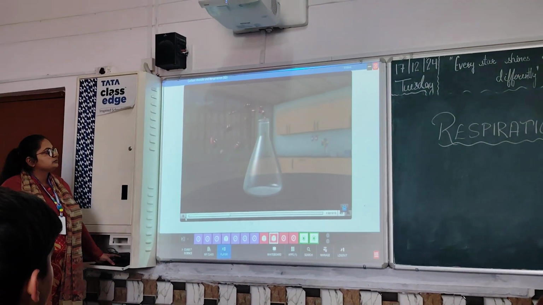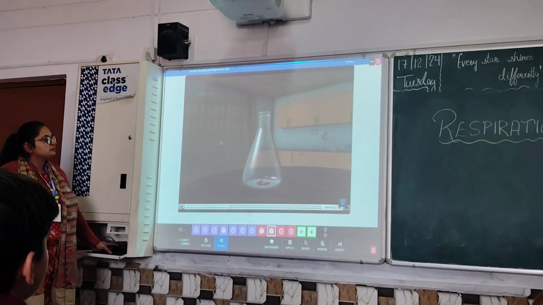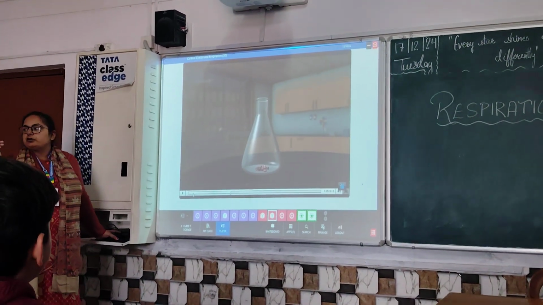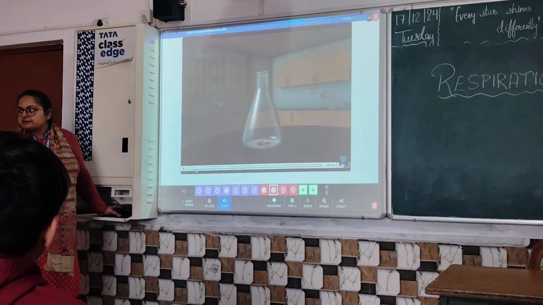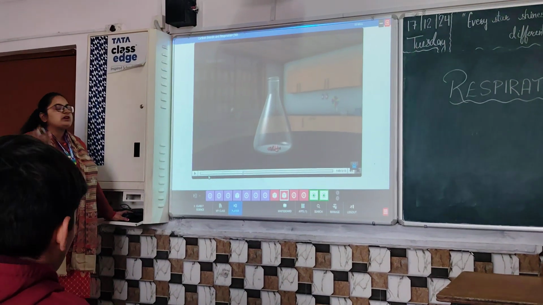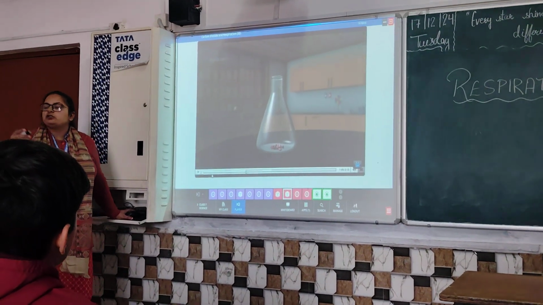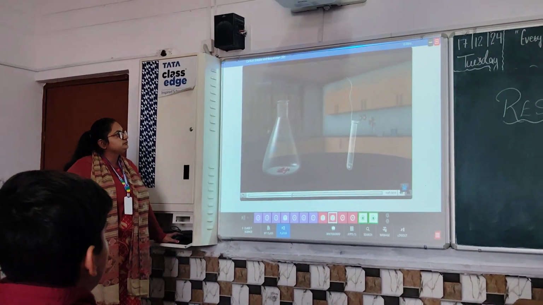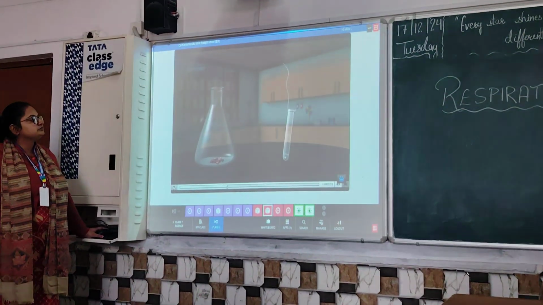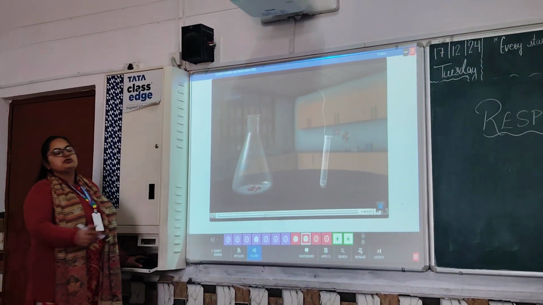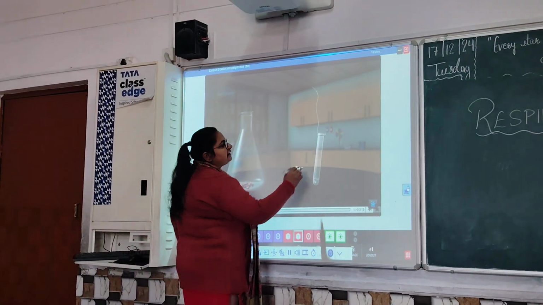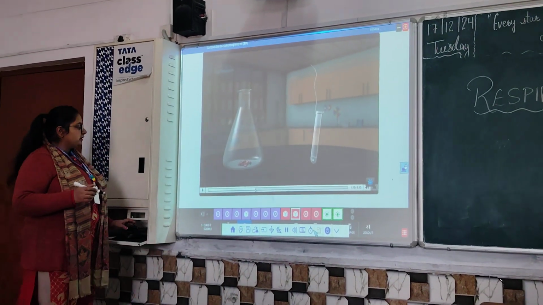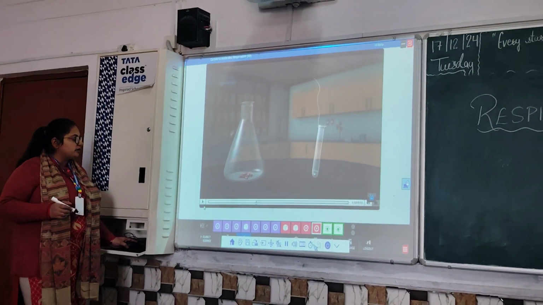Place some germinating seeds in the conical flask. So firstly, we have to take a conical flask, and we have to make germinating seeds. Then we have to put those germinating seeds into the conical flask. Tie a thread to the test tube containing potassium hydroxide solution. Okay, this is your test tube, and inside that test tube, a solution of potassium hydroxide will be there.